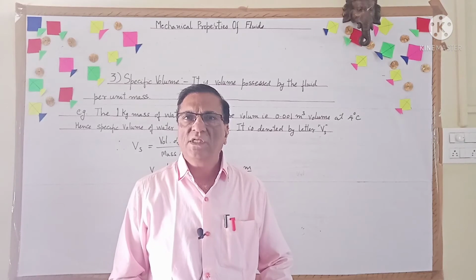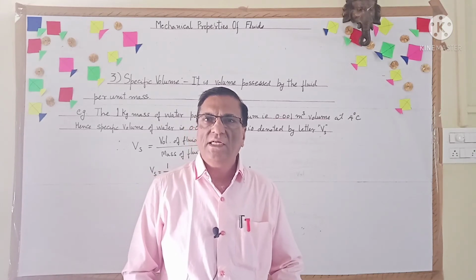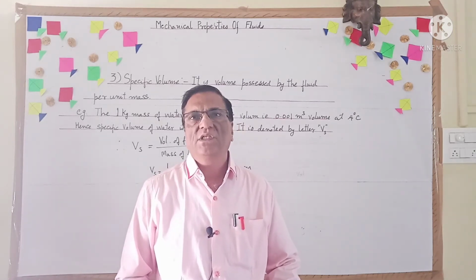The next important property of fluid is specific volume. The specific volume of a fluid is defined as the volume per unit mass.